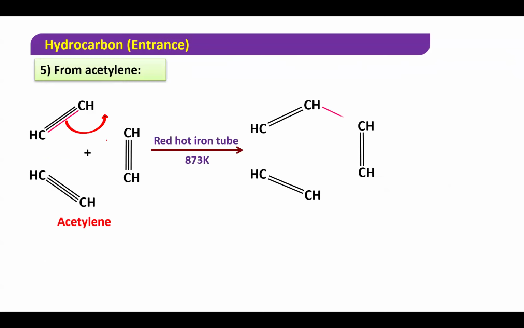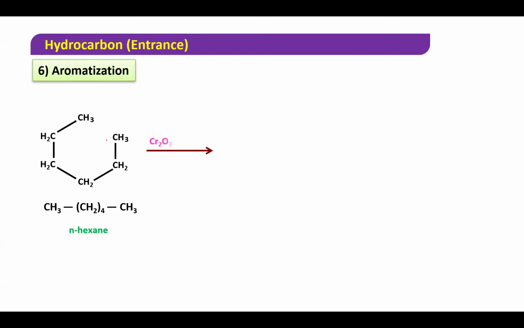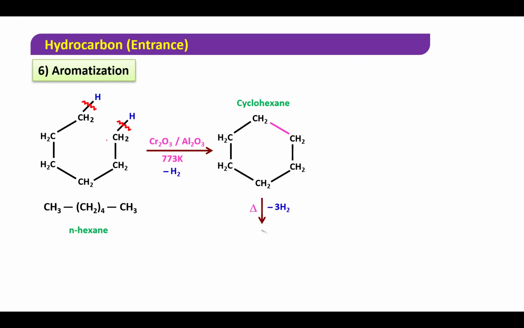Acetylene we did, beta. Aromatization we have done in alkanes. Remember beta, we take hexane and heat it in the presence of aluminium oxide at 773 Kelvin. So what will you get, beta? You get cyclohexane, and when you further heat it, you get benzene. Remember this was the last reaction of hydrocarbons, of alkanes: aromatization. Now we have done all the reactions of benzene preparation.